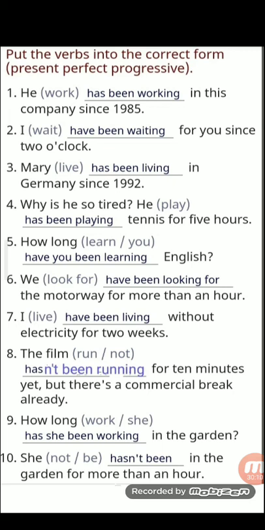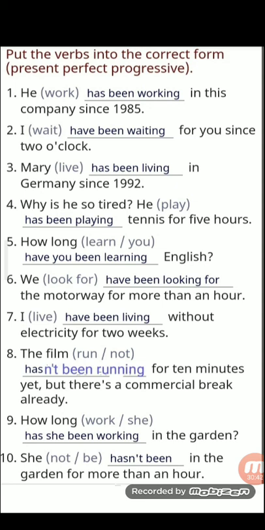We look for is in the bracket. Have been looking for the motorway for more than an hour. I bracket live, have been living without electricity for 2 weeks. The film run out hasn't been running out for 10 minutes yet, but there is commercial break already.